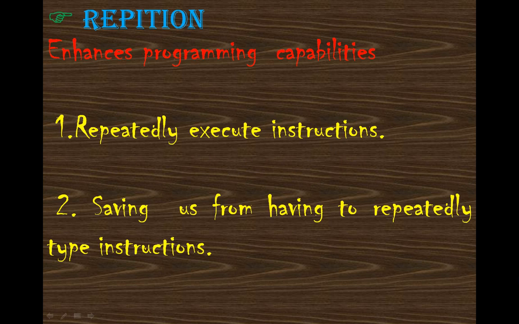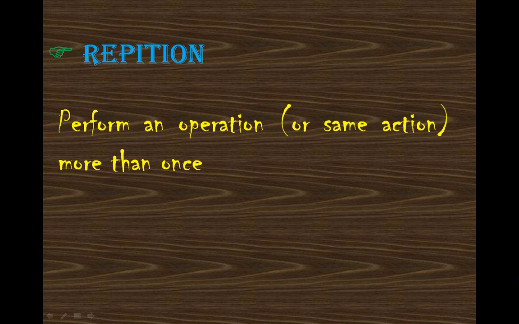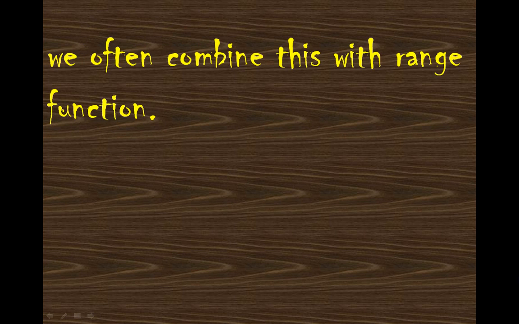How? First, it repeatedly executes our instructions. It saves our time from having to repeatedly type the instructions. Suppose I have to print hello 10 times. I write hello and put it in a for loop. Hello will be repeated by the for loop, and I don't have to write print hello 100 times. It performs the same task or same action more than once. This is repetition. We often combine this with the range function. To achieve this type of repetition, we take the help of the range function.